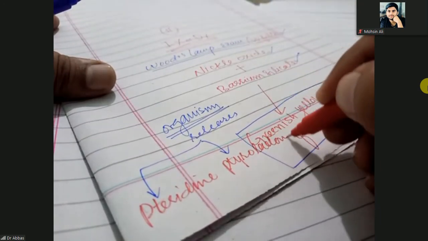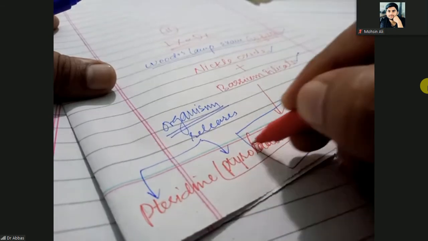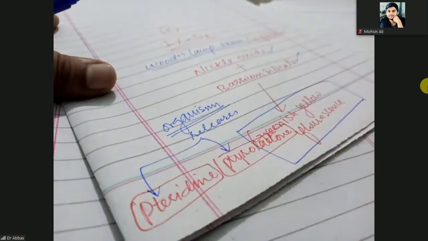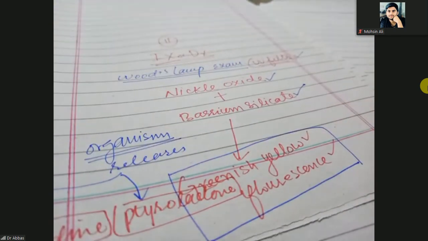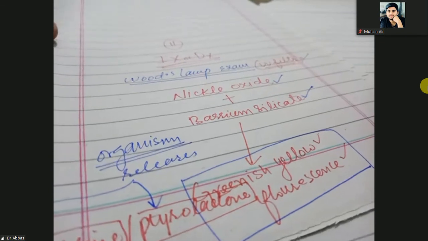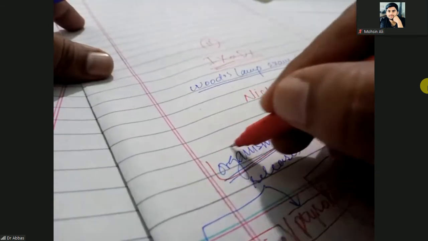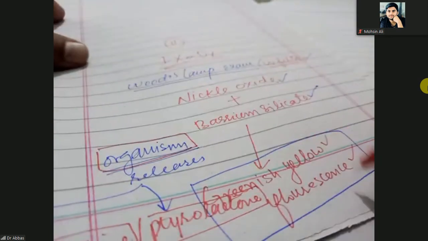So this pyridine and tyrolactone impart the greenish yellow fluorescence or color. So that's why if this organism is present, then the skin will appear greenish yellow.